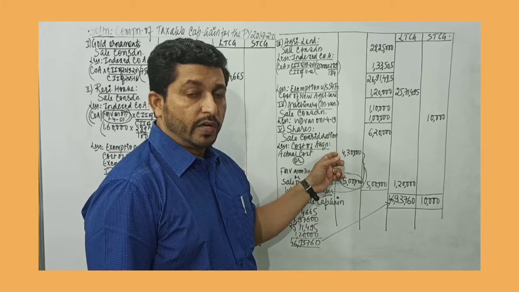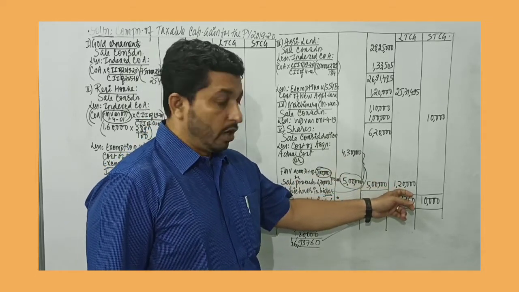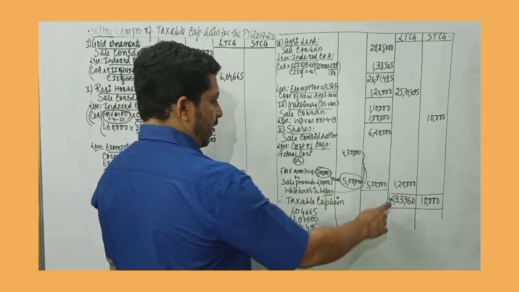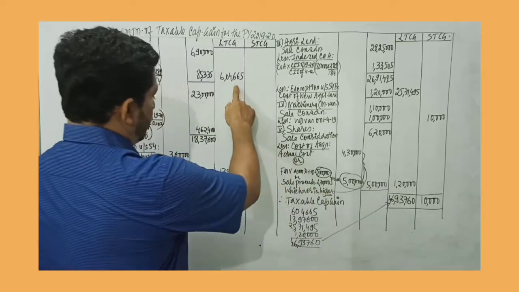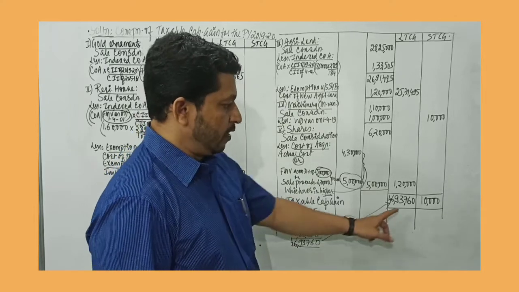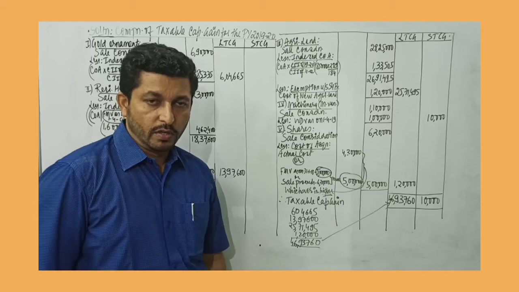So you get 1,20,000. Remember, without indexation, the capital gains tax on shares is 10% beyond rupees 1 lakh. So it is 1,20,000, and the taxable capital gain, when you add up these numbers in this column, you get 46,93,760, and the taxable short-term capital gain is 10,000 rupees.